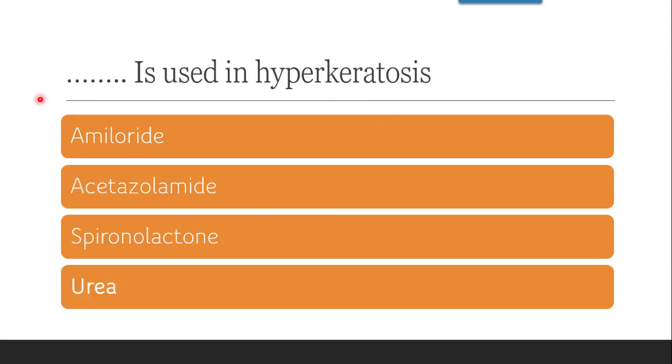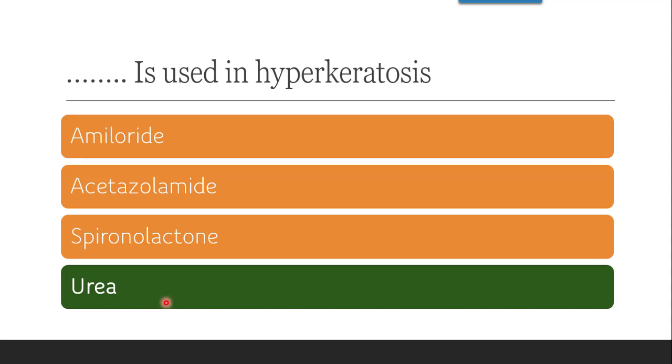Next question is, dash is used in hyperkeratosis. Now hyperkeratosis, that means high level of keratin. So it is an abnormal thickening of the skin because the keratin layer goes on accumulating. So this condition arises, that is hyperkeratosis. So which of these diuretics is used in treatment of hyperkeratosis? Whether it is amiloride, acetazolamide, spironolactone, or urea. The correct answer is it is urea. Urea in the form of 10% cream, it is used as a keratolytic agent. So keratolytic agent is used in the treatment of the condition hyperkeratosis.